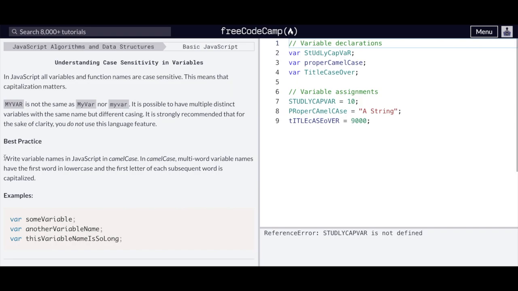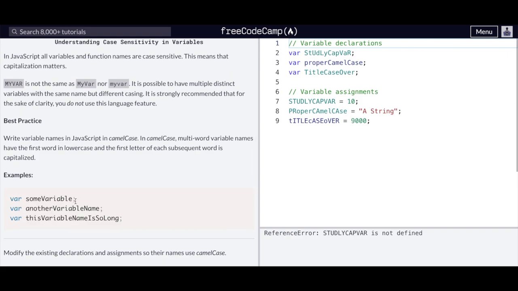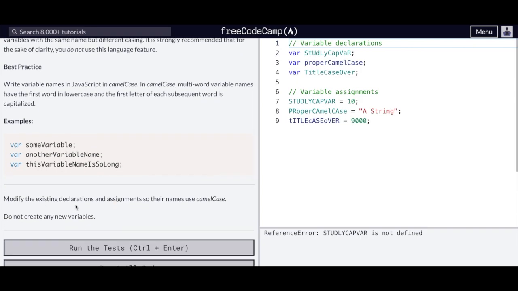The best practice is to write variable names in JavaScript in camel case. In camel case, multi-word variable names have the first word in lowercase and the first letter of each subsequent word is capitalized. Examples: someVariable, anotherVariableName, thisVariableNameIsSoLong. Modify the existing declarations and assignments so their names use camel case. Do not create any new variables.